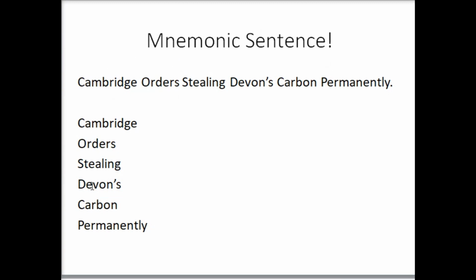So just remember this mnemonic sentence. Cambridge orders stealing Devon's carbon permanently. And you'll notice this is Cambrian, Ordovician, Silurian, Devonian, Carboniferous, and Permian. So it all fits quite nicely. So try to remember that.